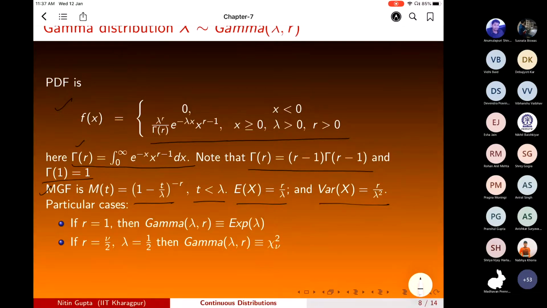Particular cases are: if r is equal to 1, then the gamma distribution becomes the exponential distribution. If r is nu by 2 and lambda is equal to half, then the gamma distribution becomes the chi-square distribution.